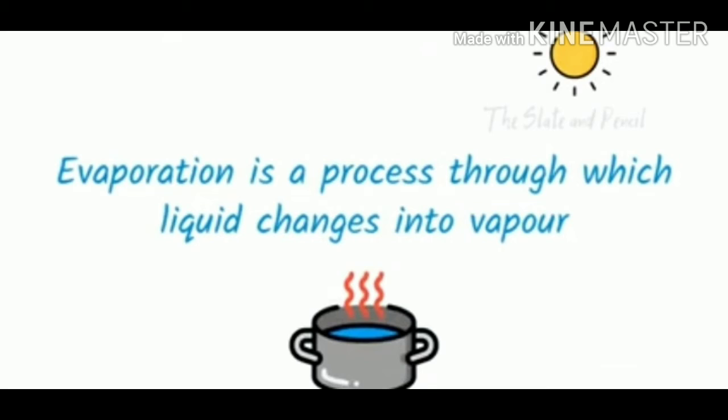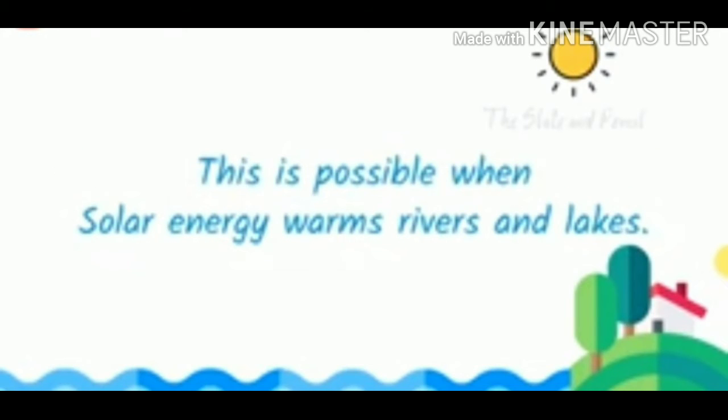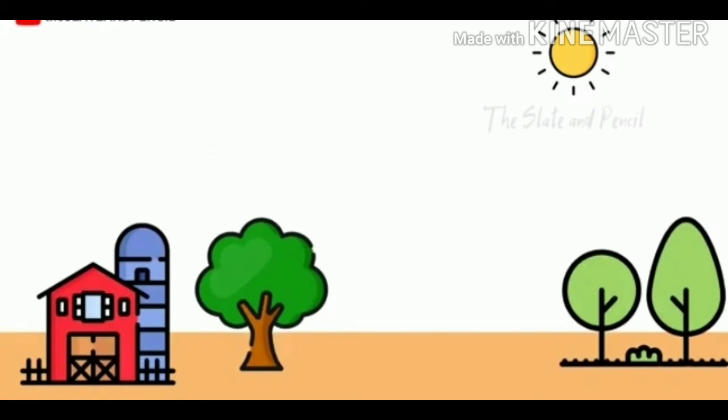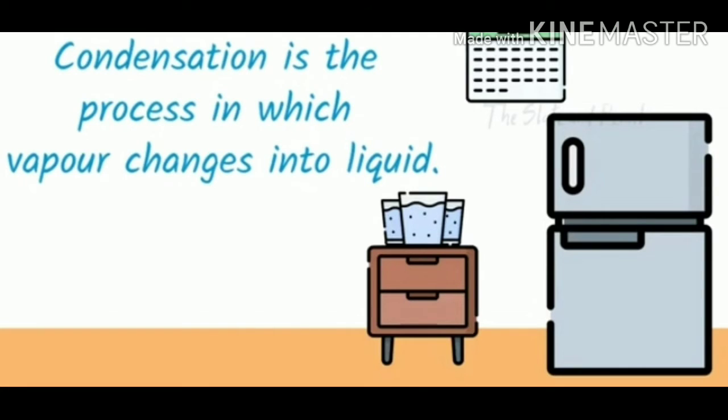Evaporation is the process through which liquid changes into vapor, and this is possible when solar energy warms rivers and lakes, which means the sun's heat causes the evaporation of water into vapor. Similarly, plants and trees release water to the atmosphere with the help of stomata, and this process is called transpiration.